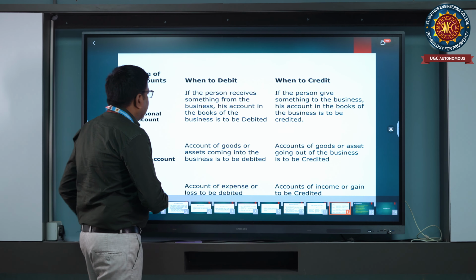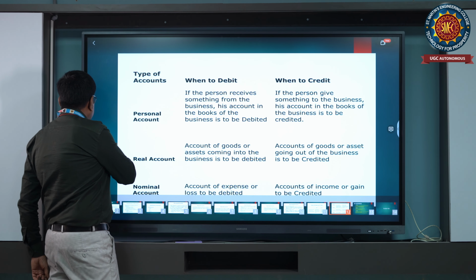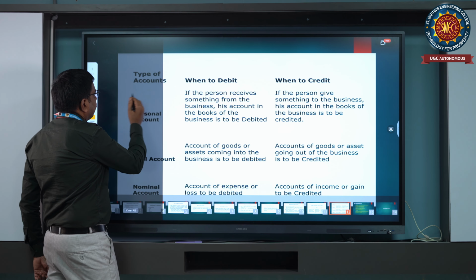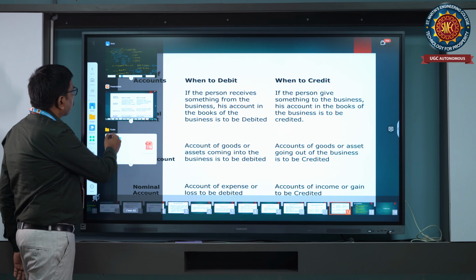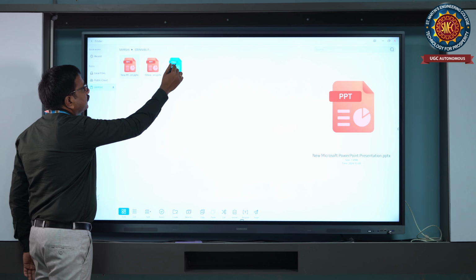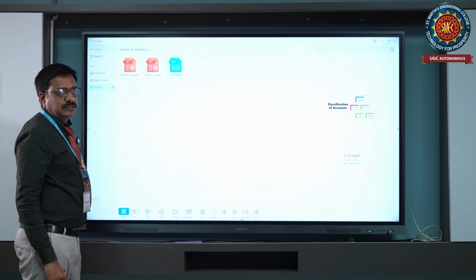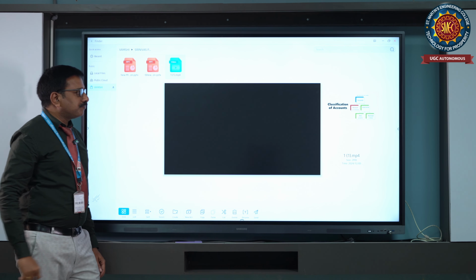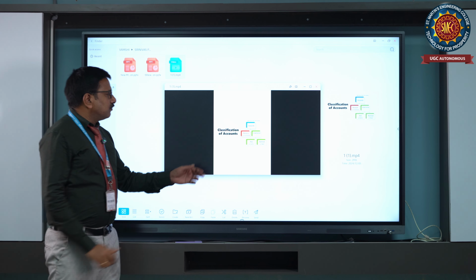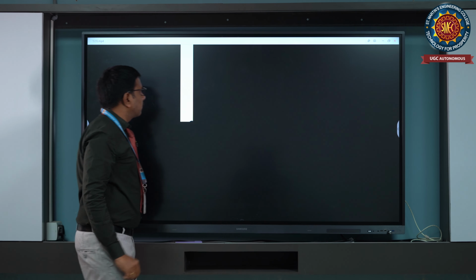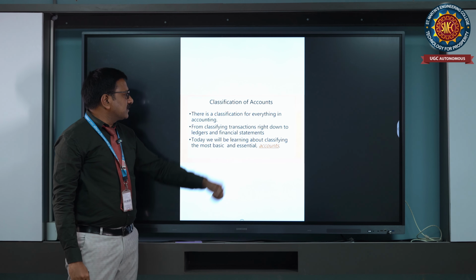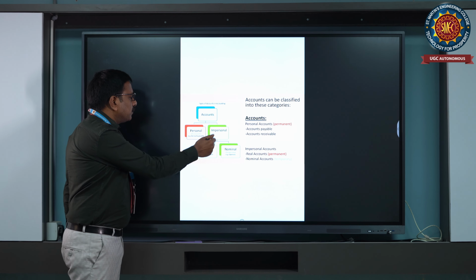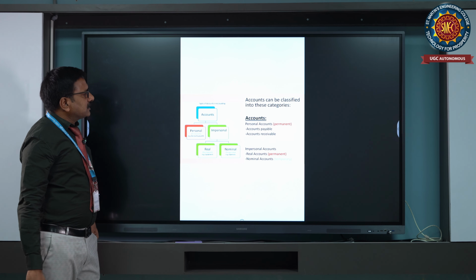Again, I'm going to give a video representation of the classification of accounts. There is a classification of everything in accounting, classifying transactions and accounts: personal account, impersonal account, real account, nominal account. Accounts are classified into these categories.